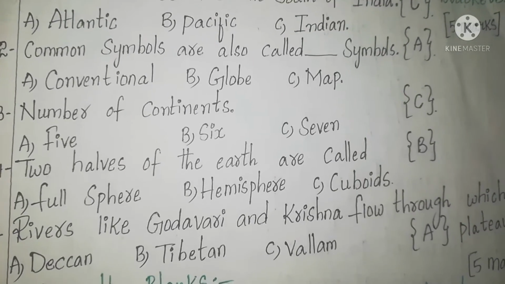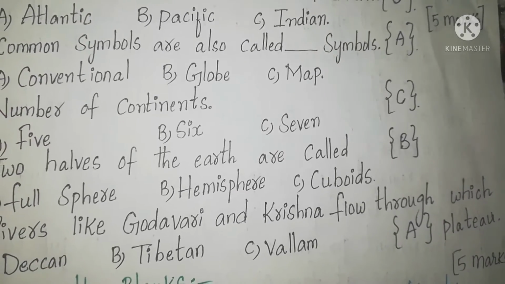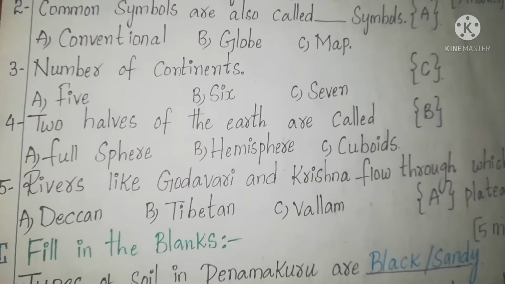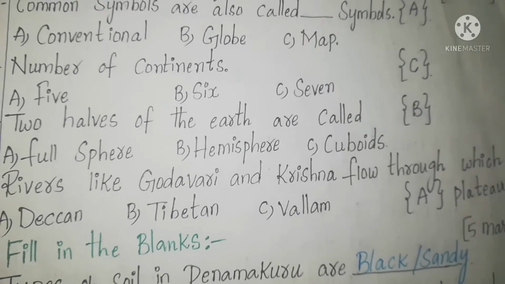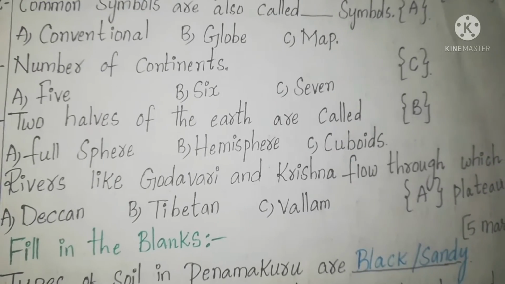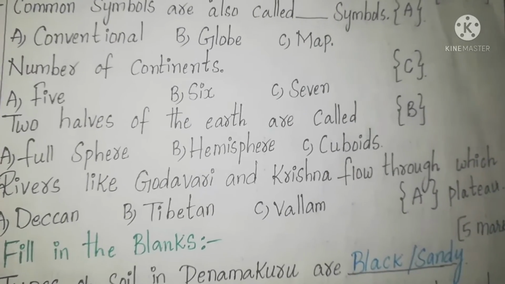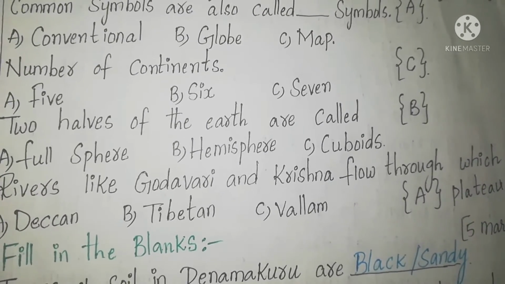Yes, there are 7 continents. So we have to write C in the bracket, okay? Next, 2 halves of the earth are called full sphere, hemisphere, cubits. Yes, 2 halves of the earth are called hemisphere. So we have to write B in the bracket, okay?